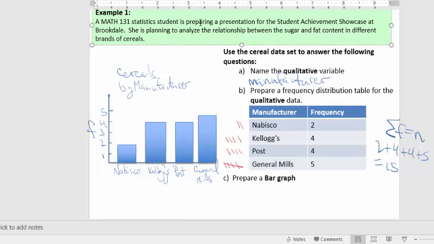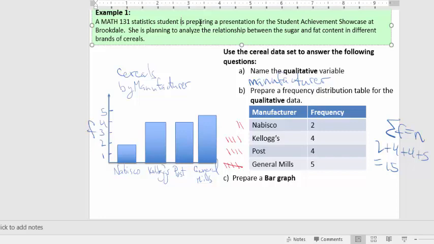Okay, so you have 2 for Nabisco, 4 for Kellogg's and Post, and then 5 for General Mills. And with bar graphs, the individual bars don't touch each other, right? They're separated. When we do histograms shortly, those bars will actually touch because that data is going to be ordered, right? It's going to go in an order. Whereas Nabisco, Kellogg's, Post, and General Mills, there's no order to those. They're just qualitative labels.